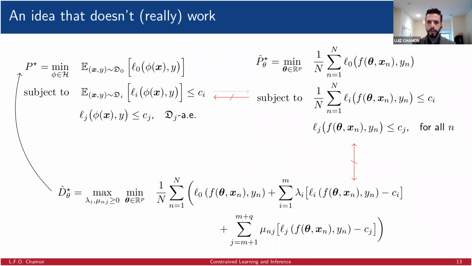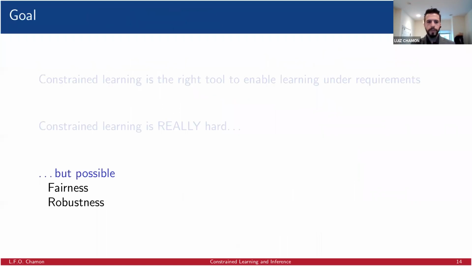And I want to start by showing you what we can do with this dual constrained learning, and then we'll go into how come this thing actually works when it shouldn't, right? So I have spent the first half of this talk talking to you essentially about why constrained learning doesn't work. Let's go into showing you that it actually does, and then why, right? So I want to start with an example in fairness, right? So the idea here is that we want not just a classifier, but a fair one.